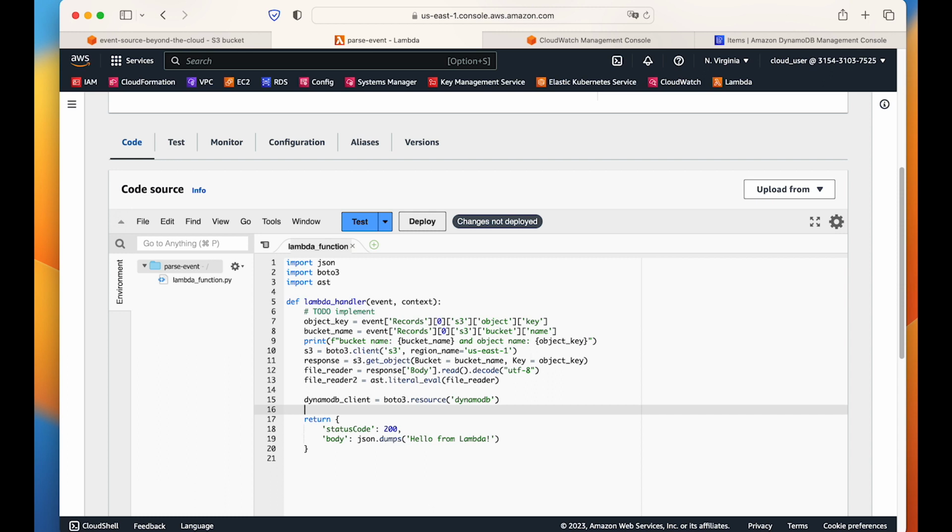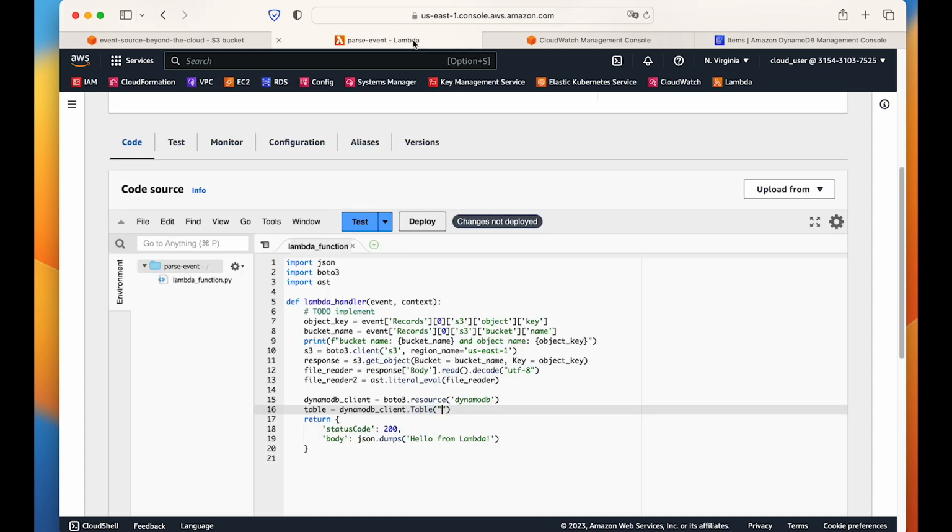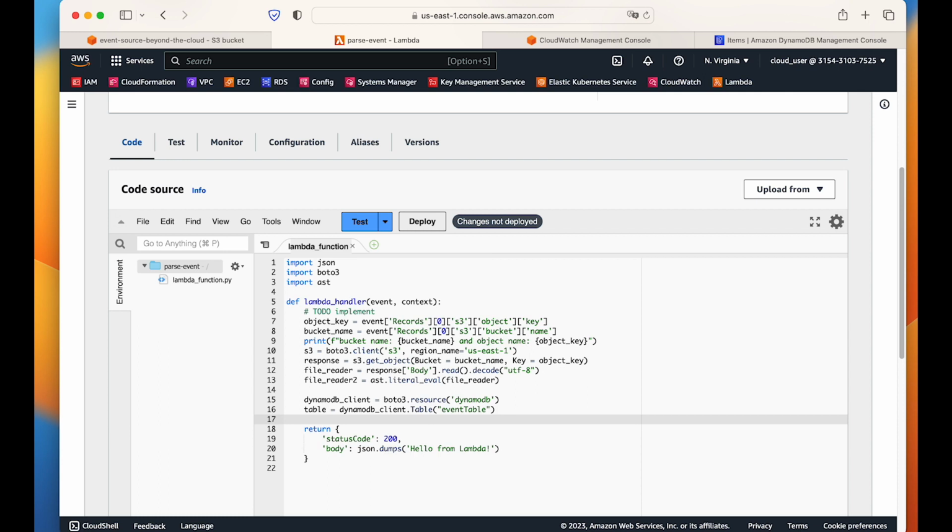And then for this DynamoDB client, we have to create one table. So we will give table equals to this DynamoDB client dot table, and then we have to give our table name. So what is our table name? Our table name is event table. So this is my table, and then we have to give what item it should put. So we will give table dot put item.